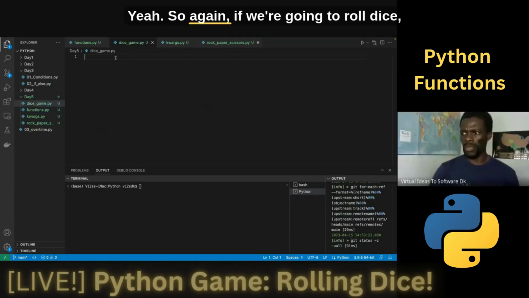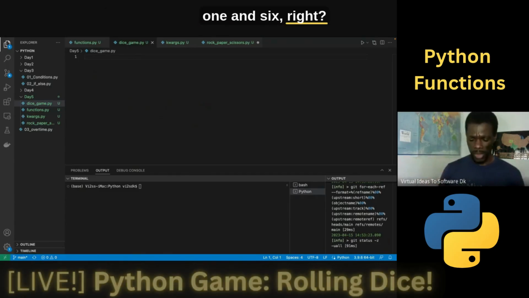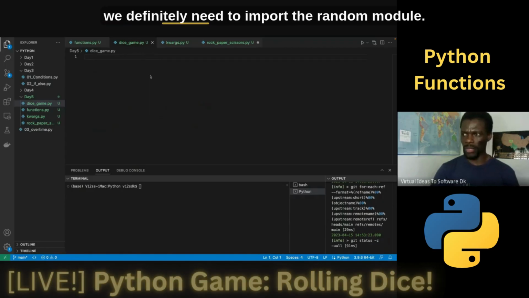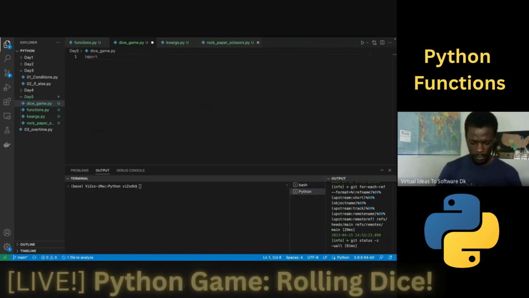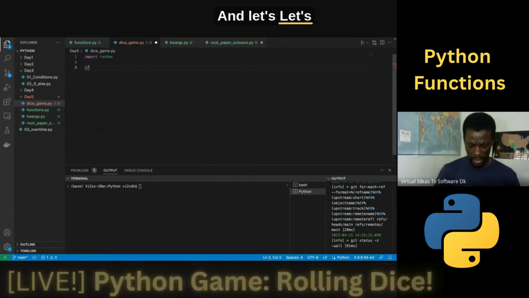So again, if we're going to roll dice, we need to randomly choose numbers between 1 and 6. So if we're going to randomly choose numbers, we definitely need to import the random module. Let's import the random module and let's roll the dice.